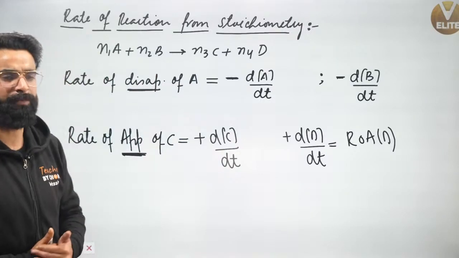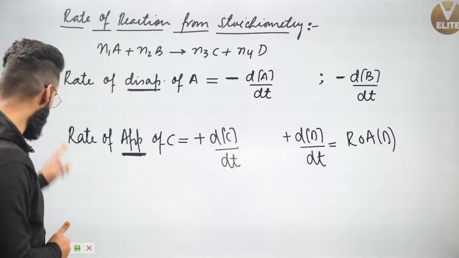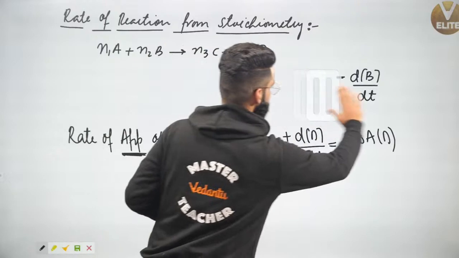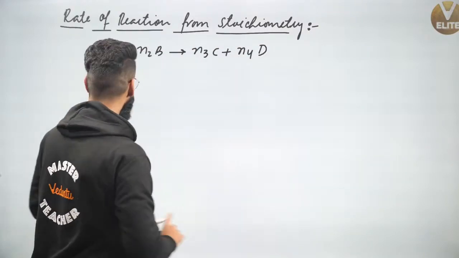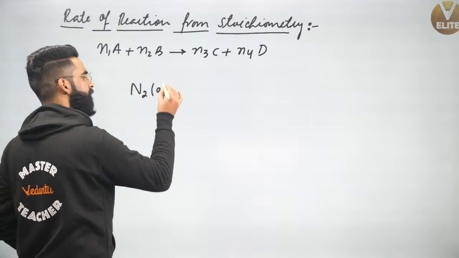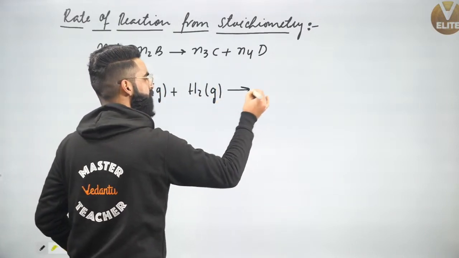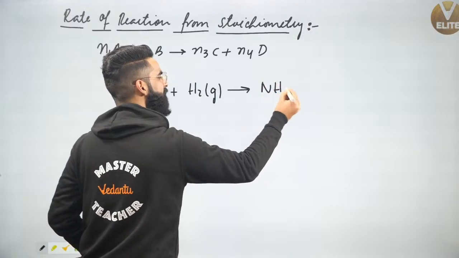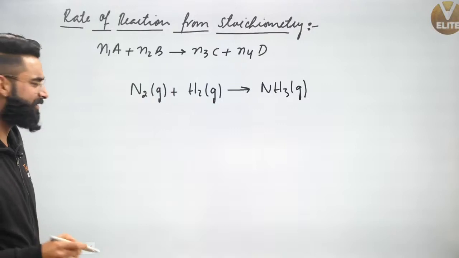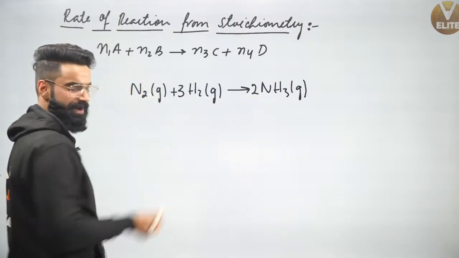Absolutely. Now let's talk about this a bit more in detail. Let's get to know its exact things which we need in this chapter. See guys, understand properly what I'll be saying. For example, I've got a reaction like this: N2 gas plus H2 gas gives, for example, NH3 gas. Let's say this one reaction is given to me. I'll first of all balance this reaction. This should be 3 times, this should be 2 times, and this is 1 right here.